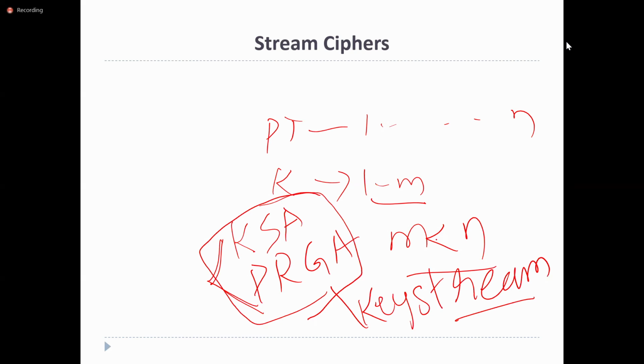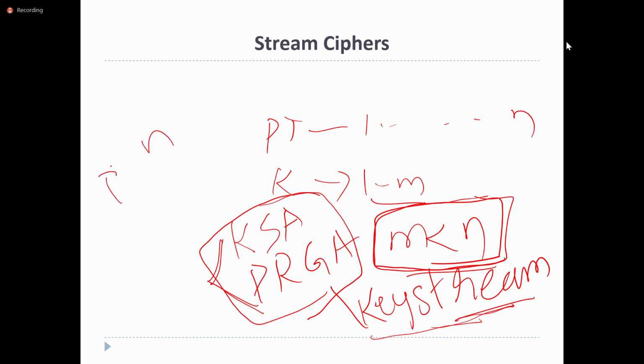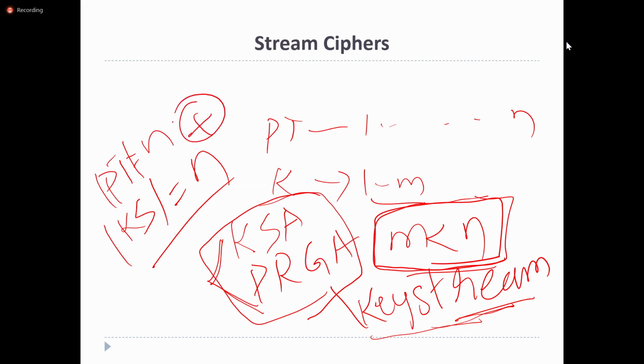So even though the size of the initial key is less than the plain text, by using these two algorithms it is capable of generating the key stream. Key stream means it keeps on generating the bits to perform the XOR with the plain text. If the plain text size is n, then the key stream size is also n, so it can easily perform the XOR operation between the plain text and the key.